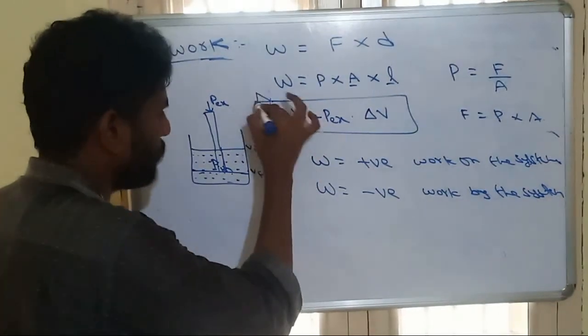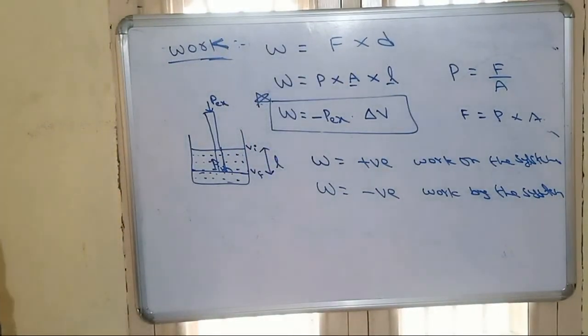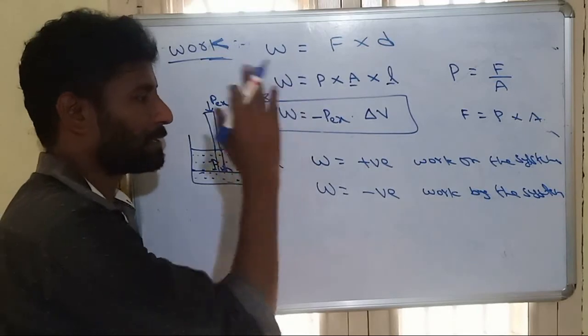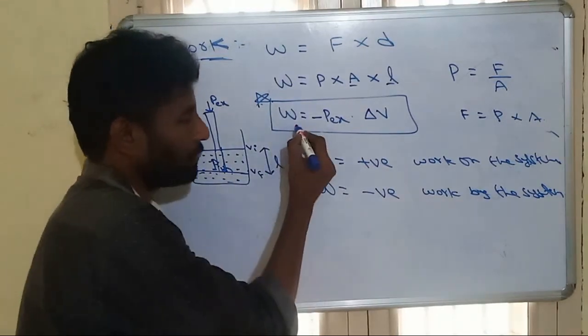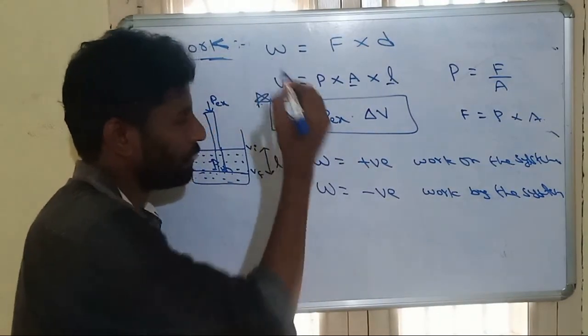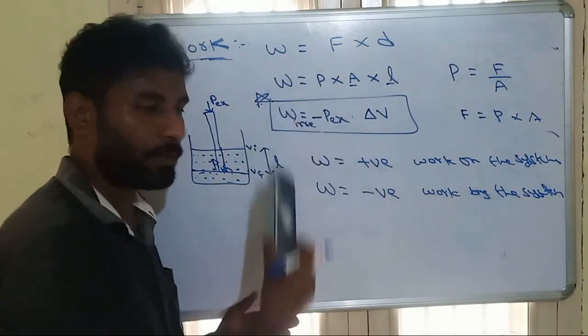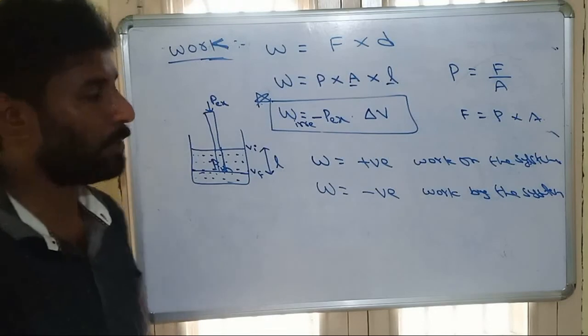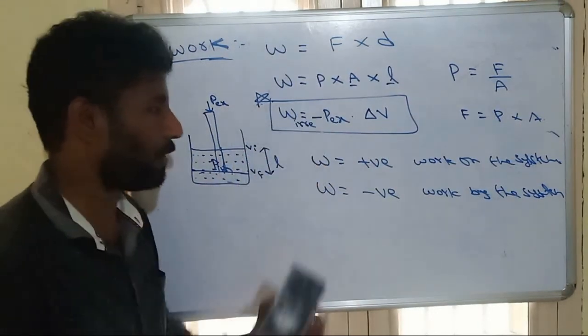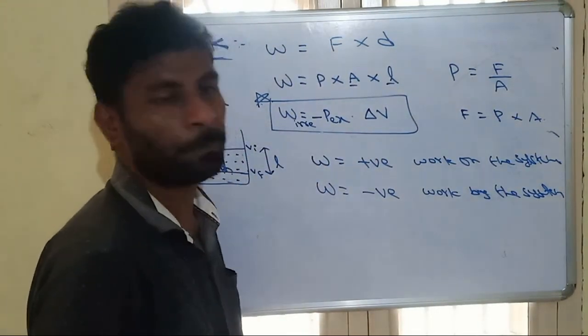So this is the most important formula: work is equal to minus Pex into delta V. This work is also called irreversible work. When we use constant pressure, it is called irreversible work. The irreversible work formula is minus Pex into delta V.